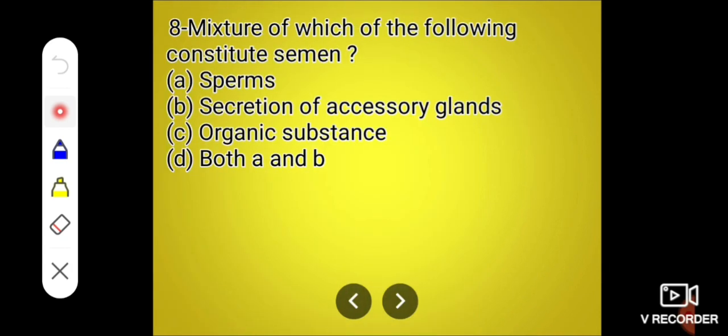Next question: a mixture of which of the following constitutes semen?